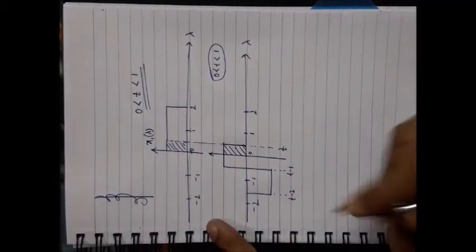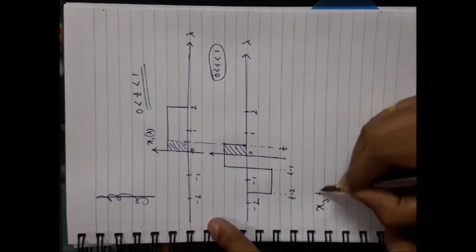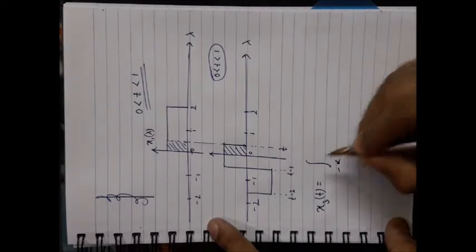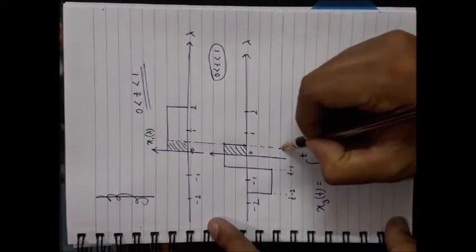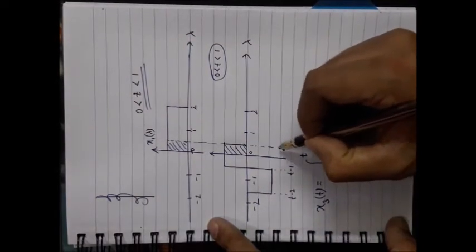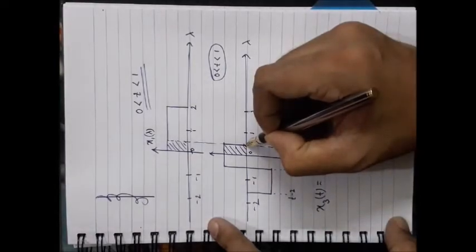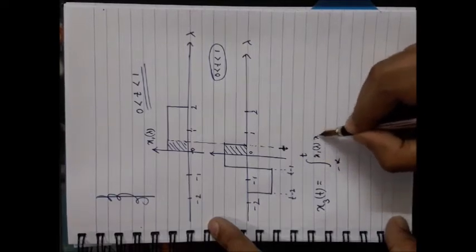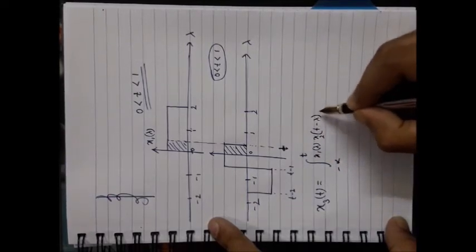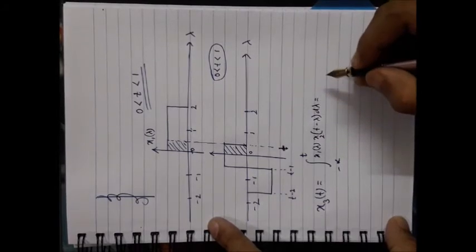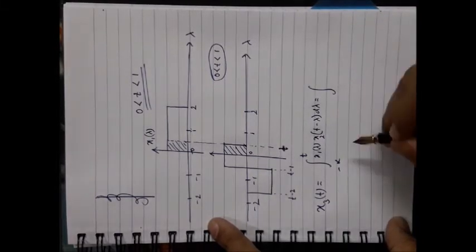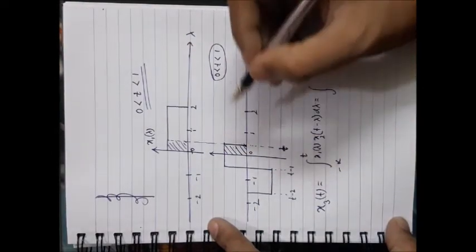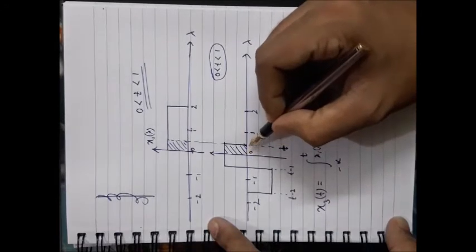What will be the value? You can find it this way. x3(t) will be equal to the integral starting from -infinity up to t. Up to t you have to do the convolution, because you have now reached this point by shifting the second signal. Up to t, x1 lambda, x2 t minus lambda d lambda. Now see that the overlap is obtained in between only 0 to t.